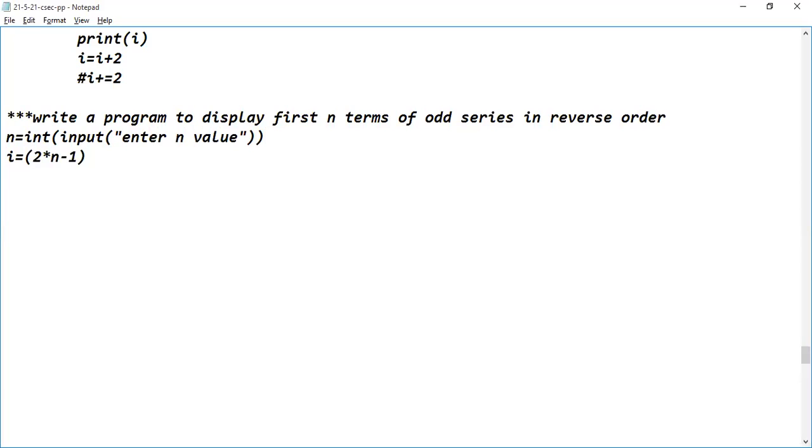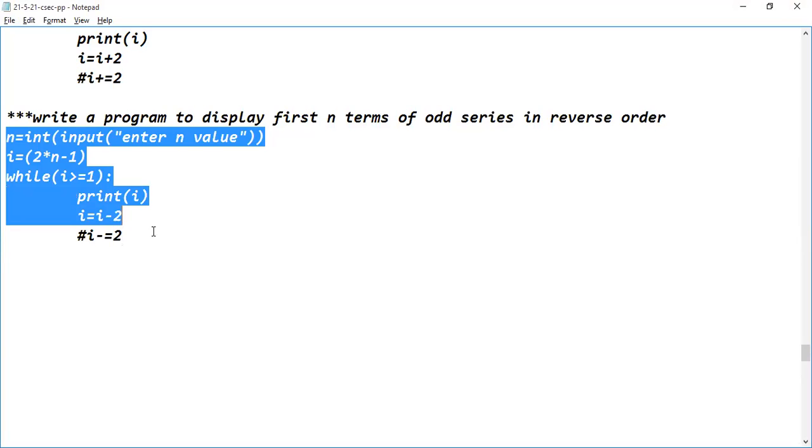Now write the while loop. While, so what should be the condition? I greater than or equal to 1. Superb. So colon, then tab space, print the content of I. So I'm displaying I. Then I is equal to I minus 2. Or else we can write I minus equal to 2. That's it.